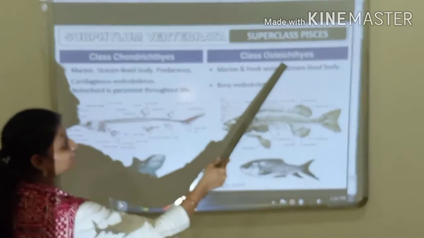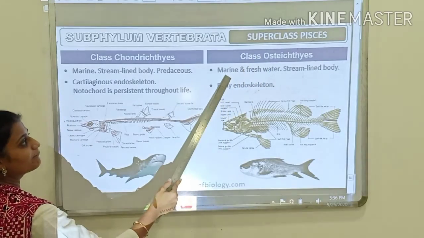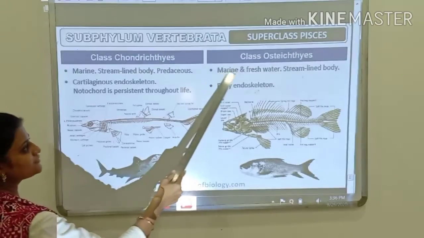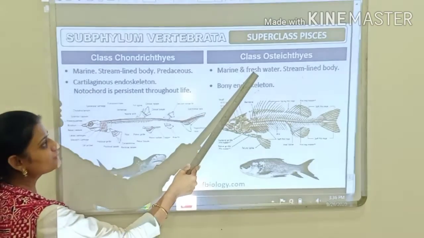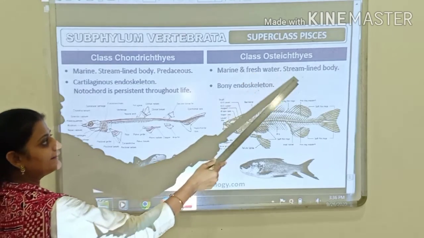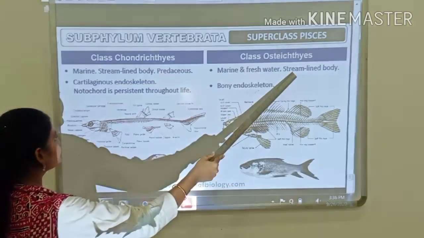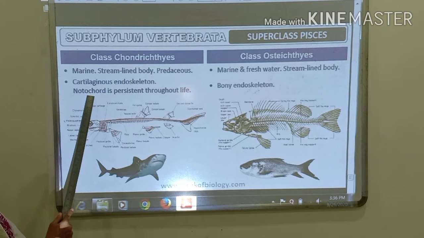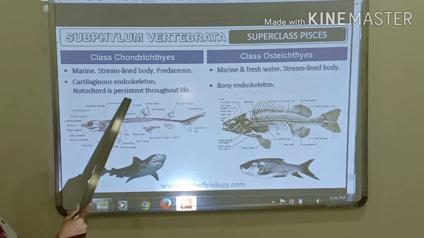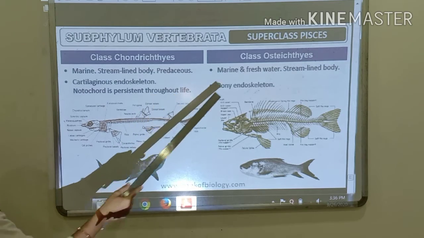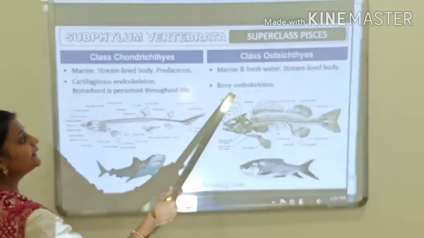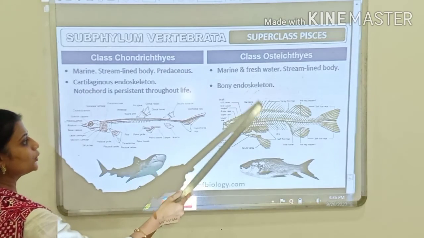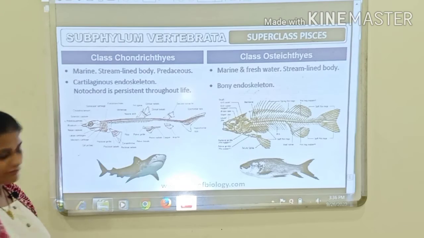If we talk of Osteichthyes, then they are marine and freshwater. Okay, they are marine as well as freshwater. Some of them are freshwater organisms also, and they have a streamlined body, right? Chondrichthyes have notochord, which is persistent, which is present throughout their life, whereas Osteichthyes have the bony endoskeleton. Okay, they have the endoskeleton, which is formed of bones.